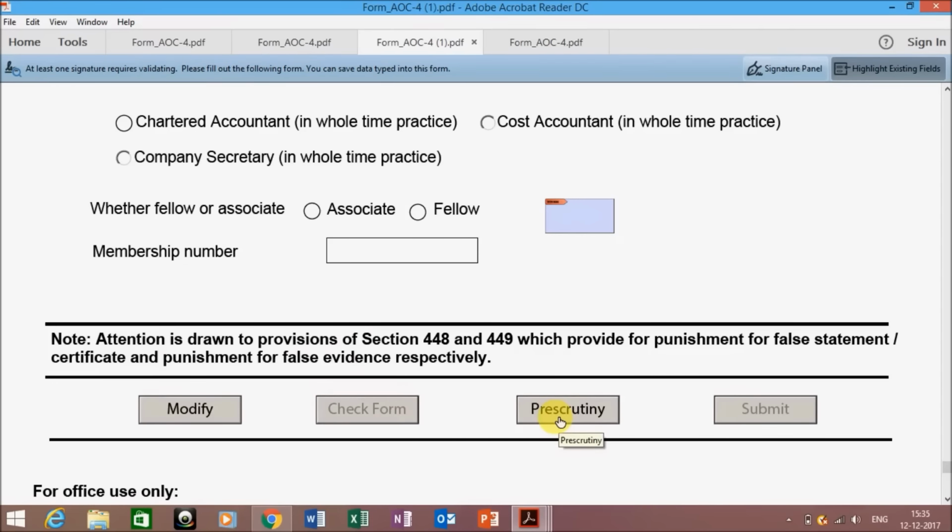Then if your pre-scrutiny is successful, a message will be displayed that it is successful. If there is some error, then you need to check and resubmit your form. It means you need to check form it again. The next step is you have to file this form with the ROC. For that you need to have your login on the MCA. Then after having a login, you have to upload your forms, pay your challans and submit your forms.